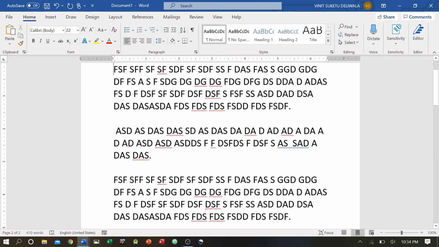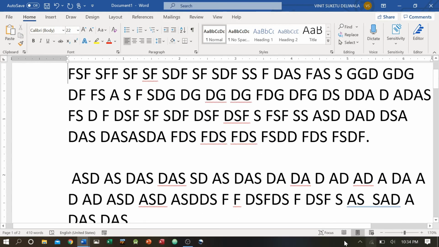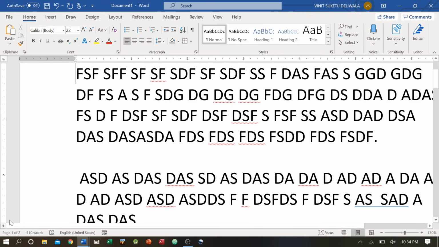The second component that we need to understand is the vertical scroll bar. If your page is much bigger, you can also see that you have a horizontal scroll bar. It allows us to scroll, to move the document from one area to another, from up to down.